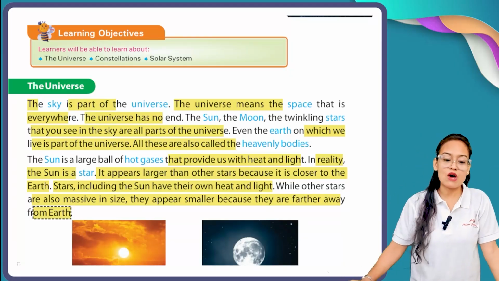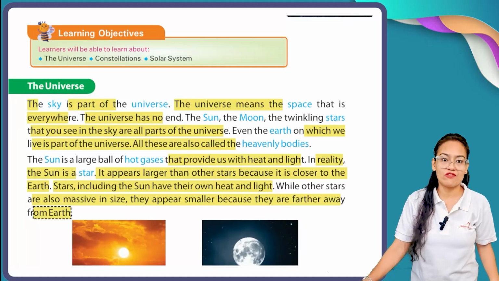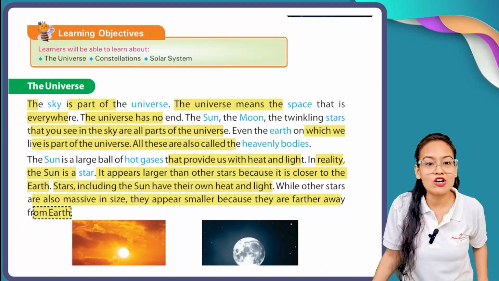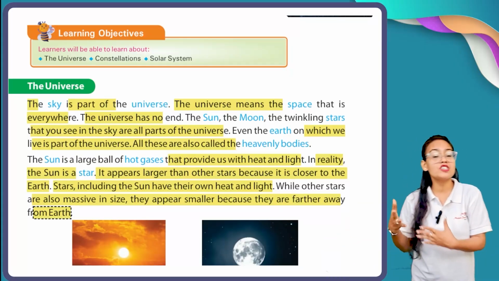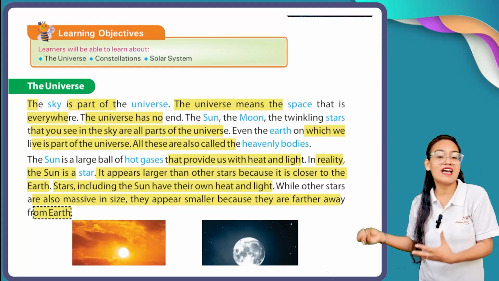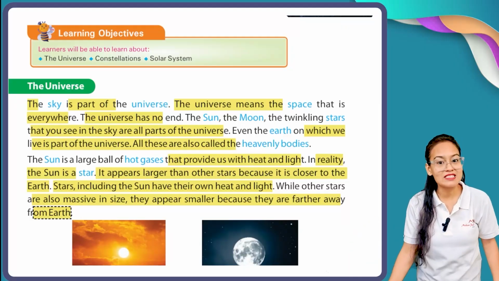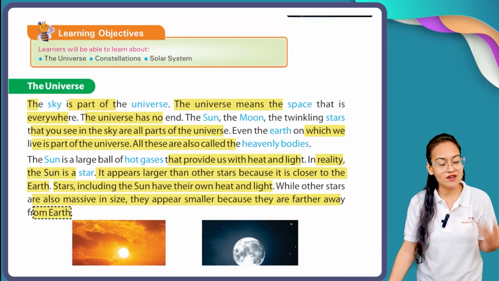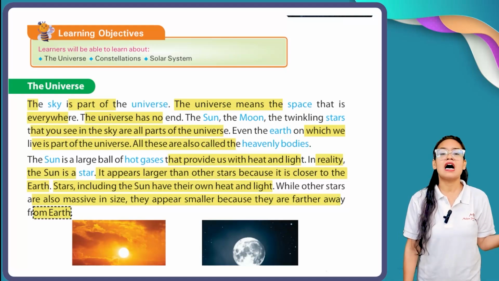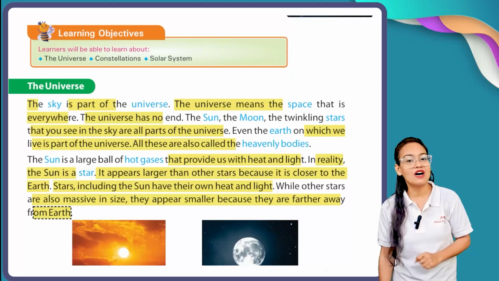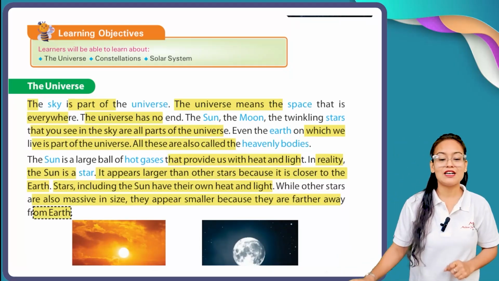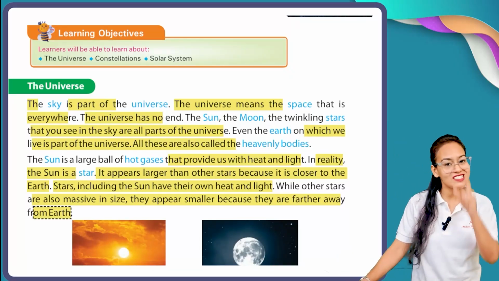Now this is all about our universe. What is the meaning of universe? Our universe is present in each and every area of space. And what are the parts of our universe? Our sun, our moon, our stars, even our planet Earth, they are part of our universe. So I hope the concept of universe is clear to you all.